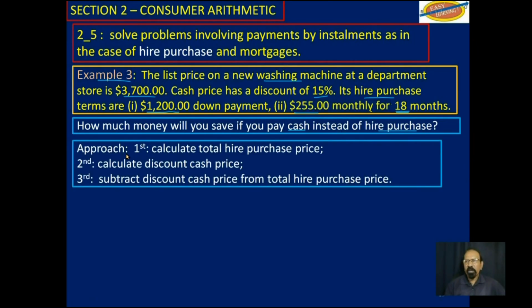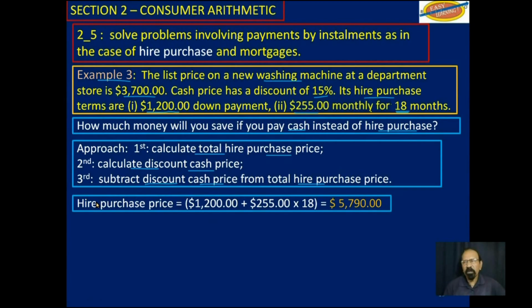So first of all, we will calculate the total hire purchase price. Then we will calculate the discount cash price. Then, of course, we will subtract the discount cash price from the total hire purchase price, and that will give us how much money we save. So the hire purchase price would be your down payment, which is $1,200, plus your installment payments, which is $225 for 18 months, and this is your total payments if you buy hire purchase.